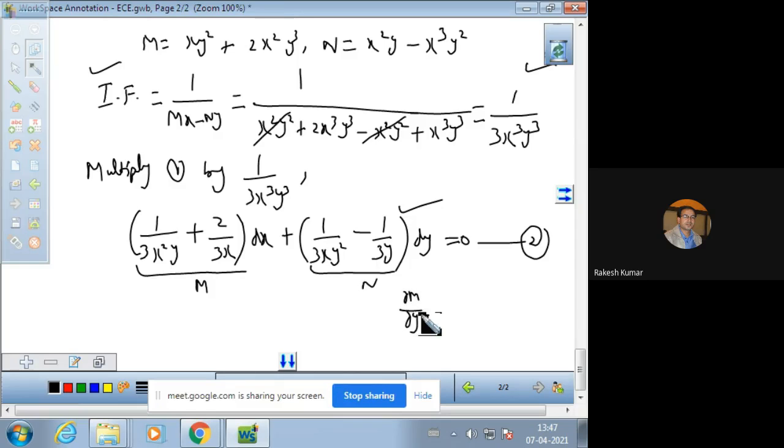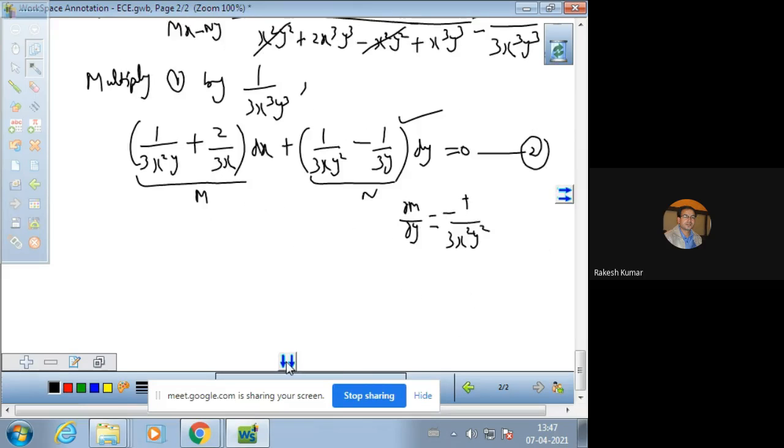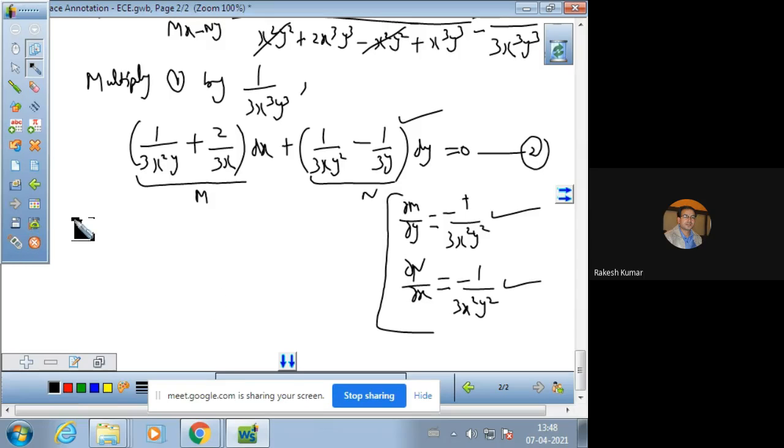Del M by del y comes out to be minus 1 over 3 x square y square, and no y is involved in the other term, so that will be 0. Del N by del x, derivative of N with respect to x, is minus 1 over 3 x square y square, and no x is involved in the other term, so its derivative with respect to x will be 0. Now you just see both have same values, so the equation is an exact differential equation.